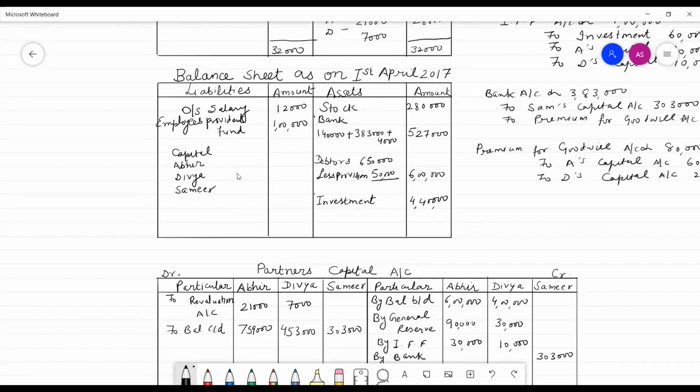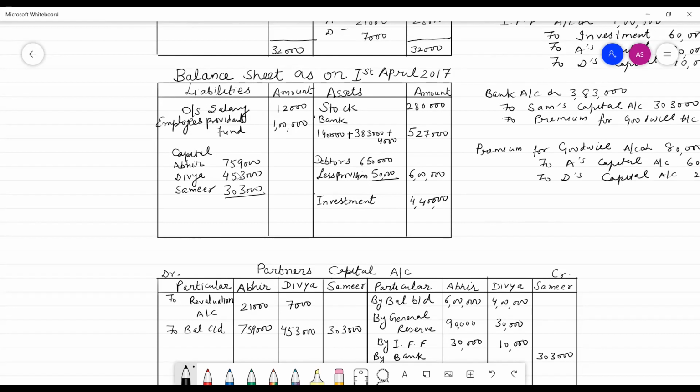Abhi's capital is 7,59,000. Divya's capital is 4,53,000. And Sameer's capital is 3,03,000.